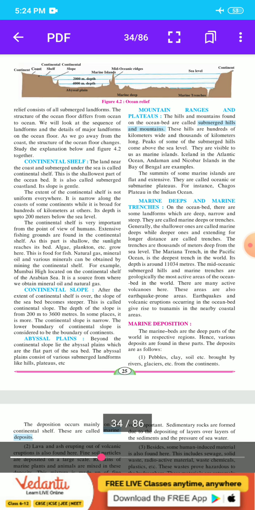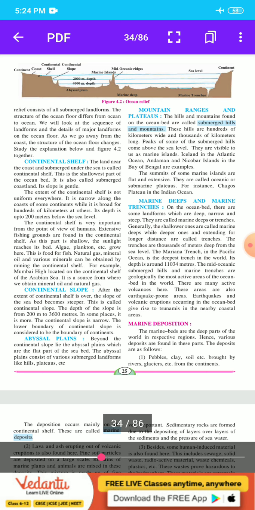Peaks of some of the submerged hills come above the sea level. They are visible to us as marine islands. Iceland in the Atlantic Ocean, and Andaman and Nicobar Islands in the Bay of Bengal are examples.